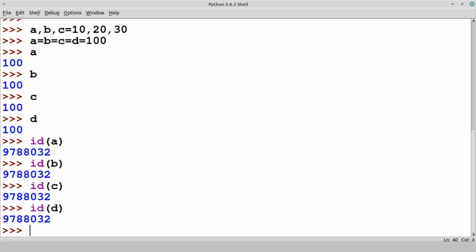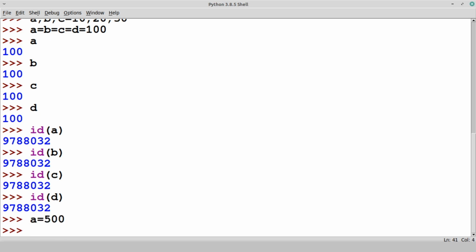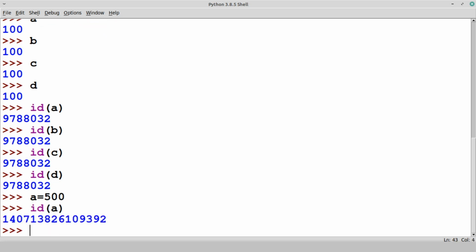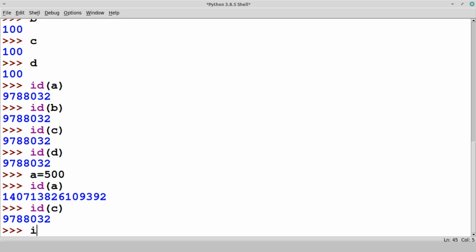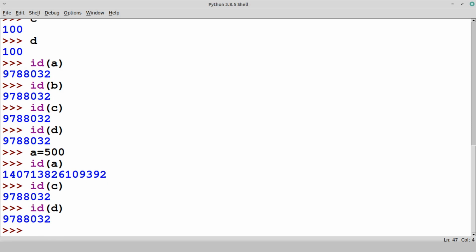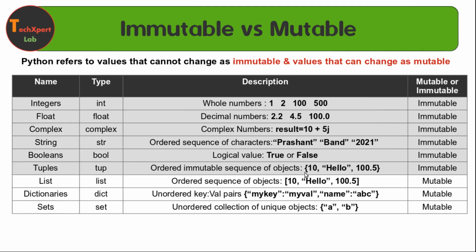If we say this time A is equal to 500, and check the ID of this A, this time it will be different. And if you check the ID of C or ID of D, they are still pointing to the same value. So I think this is clear about immutable and mutable data types.